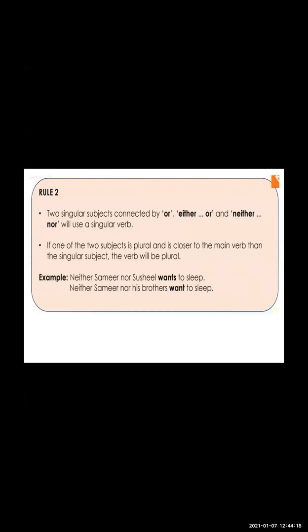Both of them don't want to sleep. Samir is only one, Sushil is also one, so both of them are singular, and we have used the singular verb wants. Neither Samir nor his brothers want to sleep. Brothers means they are plural, so we have used the plural verb want.